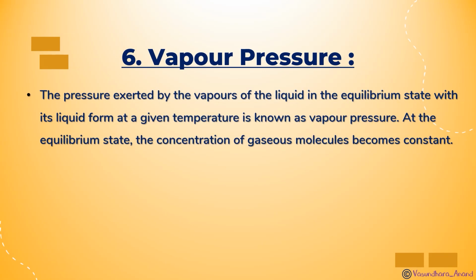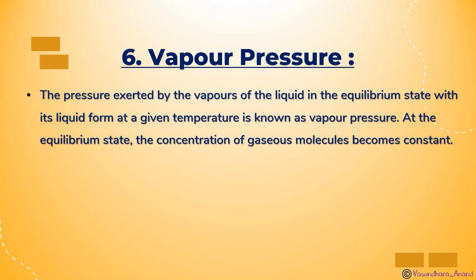Vapor pressure. The pressure exerted by the vapor of the liquid in equilibrium with its liquid form at a given temperature is called vapor pressure. Vapor pressure is the pressure exerted by the vapor of the liquid, or we can say by the vapor molecules on its liquid surface in the equilibrium condition. That is called vapor pressure.